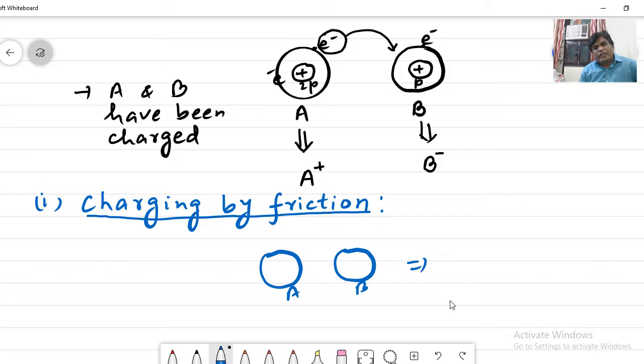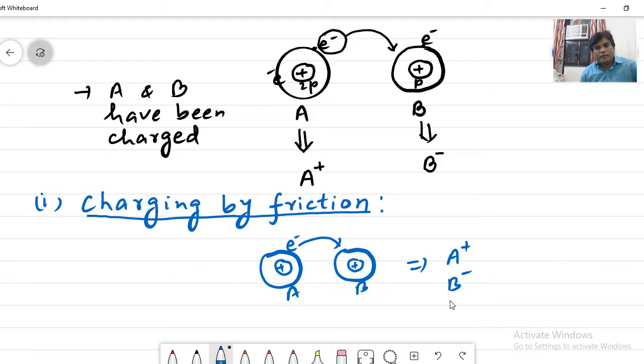The outermost electrons of either atom can get detached from that atom and go to the other. Suppose the outermost electron of A is detached and comes to B, then A becomes positively charged and B becomes negatively charged.